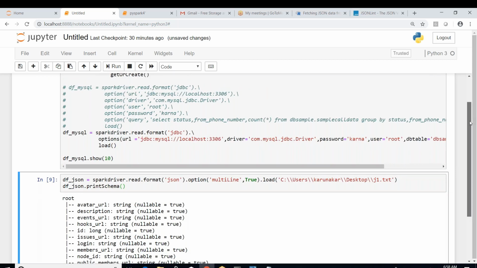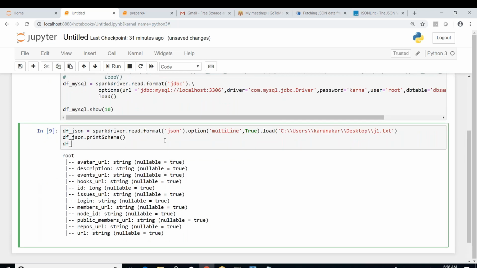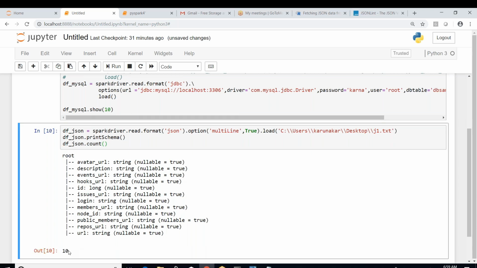Got it? And we shall verify the number of records also, because not just the schema, we should have the number of JSON records. The number of records is almost 9 or 10. Let's see how many are there. Yeah, we got 10 records. You can observe clearly here. Got it? So it's very simple. If you don't know about this option, it is going to be very difficult to find out how to read the data. It's very simple. Is it clear, guys? Fine.